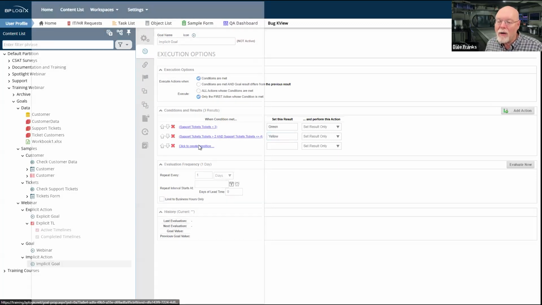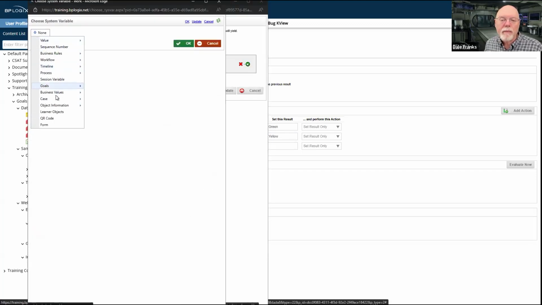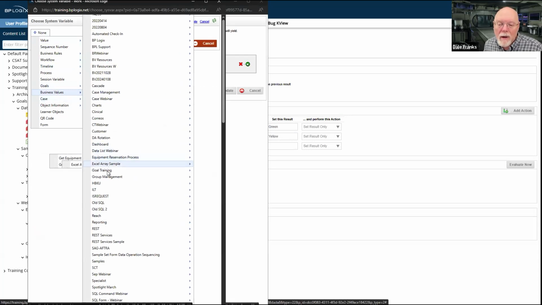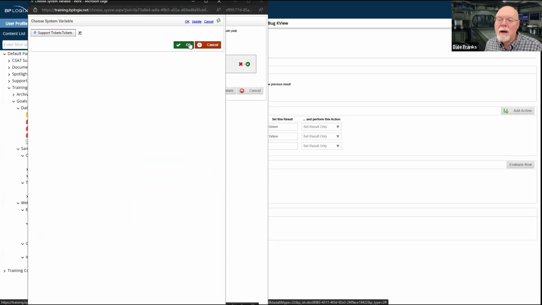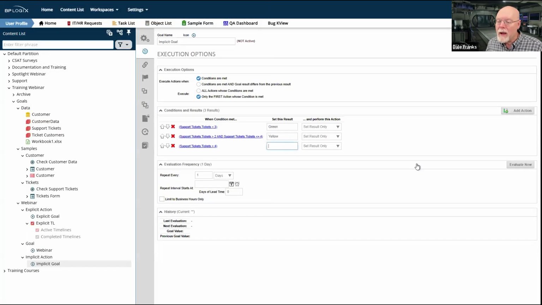And now with our last condition, we can once again go with goal training, support tickets. And if it's greater than 4, that will return true, and we will set a status there for red. Now, the nice thing about this one is we don't have any other object that we have to refer to. We don't have to worry about it starting anything. All we have to do is evaluate it.